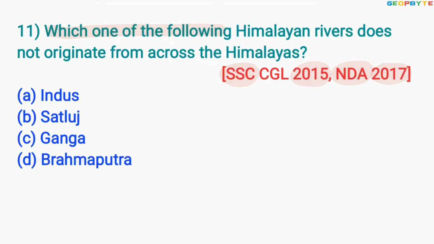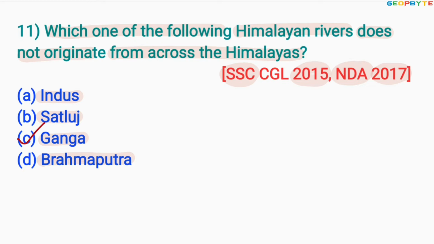Which one of the following Himalayan rivers does not originate from across the Himalayas? Option A, Indus, option B, Satluj, option C, Ganga, option D, Brahmaputra. The correct answer is option C, Ganga.